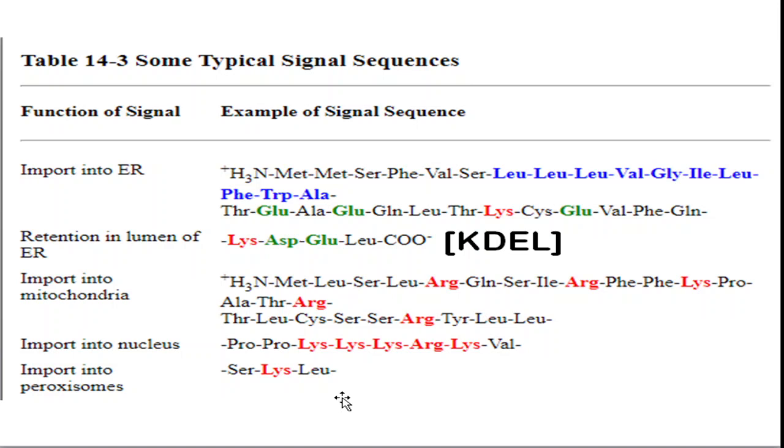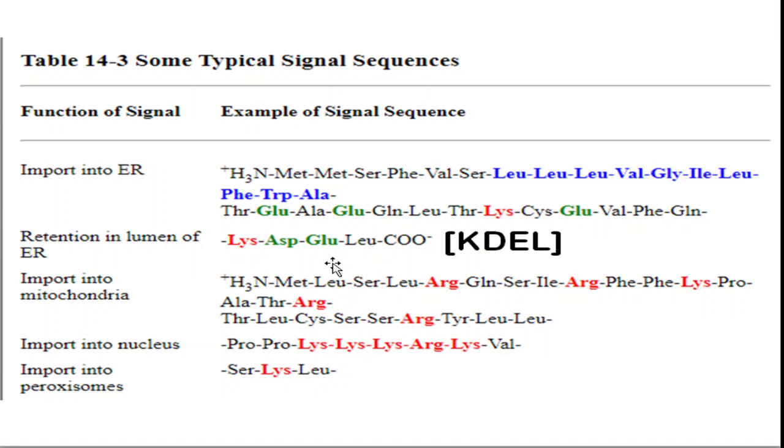Okay, so you should know about some of the signal sequences. Like if a protein needs to enter into ER, then it needs to hold a particular signal sequence, which includes three successive leucine, valine, glycine, isoleucine, leucine, threonine, tryptophan, alanine. Only then can the protein enter into ER. These are barcodes or some kind of tag. Okay, next, a protein that needs to be present in the lumen of endoplasmic reticulum needs to have this particular KDEL. K for lysine and D for what? ASP, that is aspartic acid, and E for glutamic acid, L for leucine.